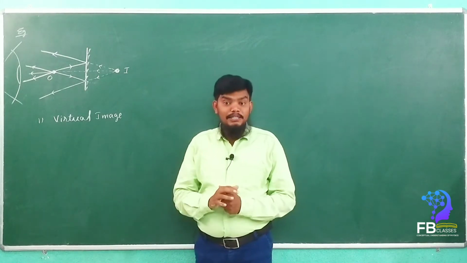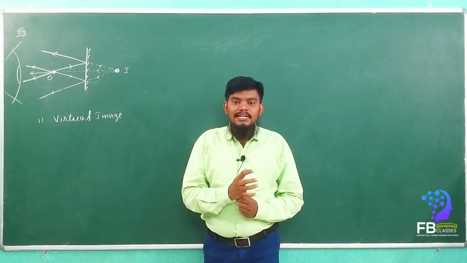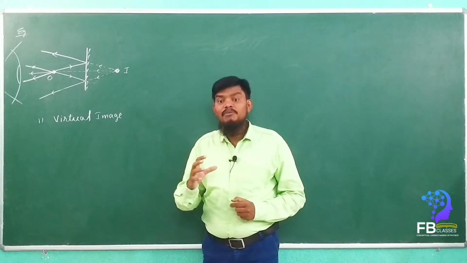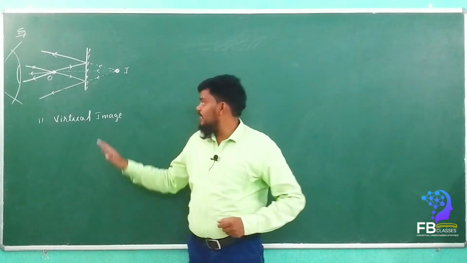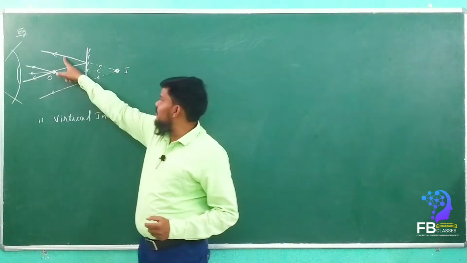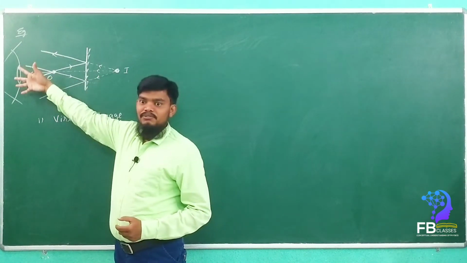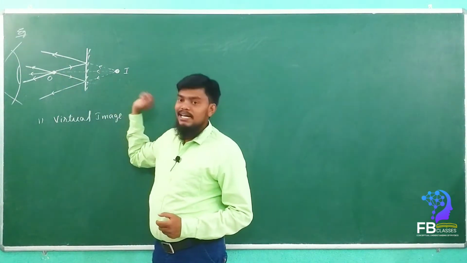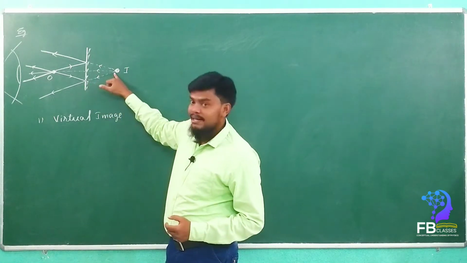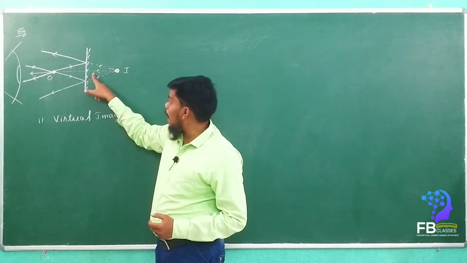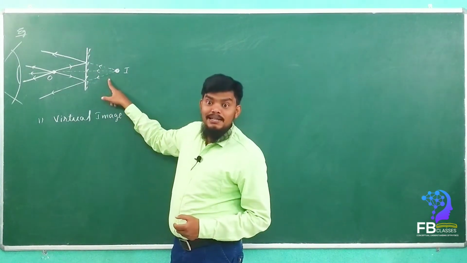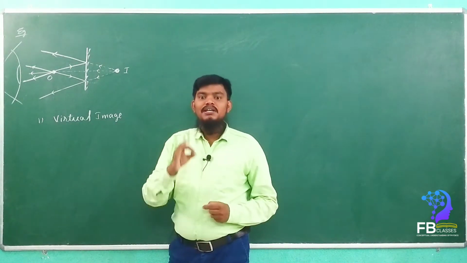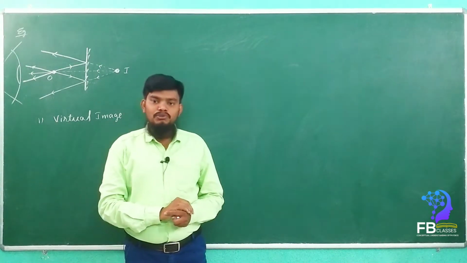If the reflected rays actually meet, then the image formed by that mirror we call a real image. So who will form the real image? A real image is formed by curved mirrors, that is, the concave mirror. The concave mirror will form the real image. This is a virtual image because the reflected rays are not actually meeting; they diverge from the point. If they actually meet, we call it a real image. Here, when we extend back from the mirror, the reflected rays appear to meet. When they appear to meet, we call the image a virtual image. That means the plane mirror always forms a virtual image.